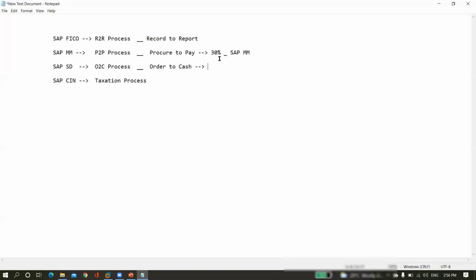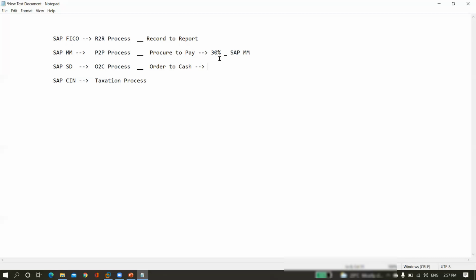30% subject means here we need to understand the configuration data at our MM level, and continuously we need to understand the master data which belongs to SAP MM, and the transactional data which was posted by SAP MM end users. Then we need to understand the reporting part about the P2P process. To know all this, we need to understand the 30% subject which belongs to SAP MM.